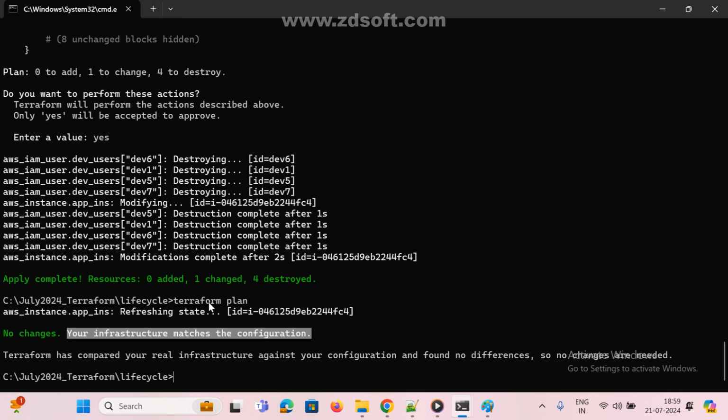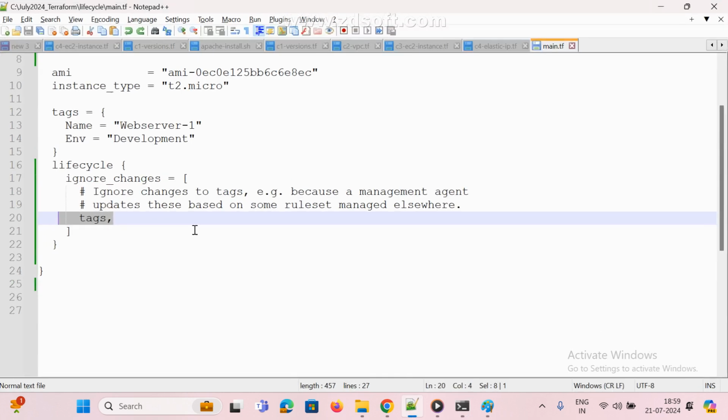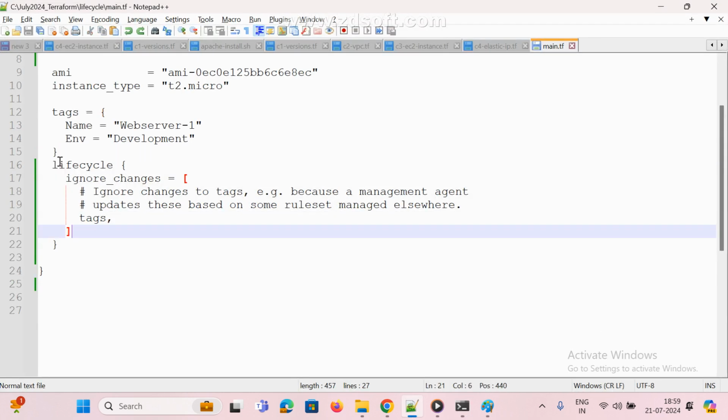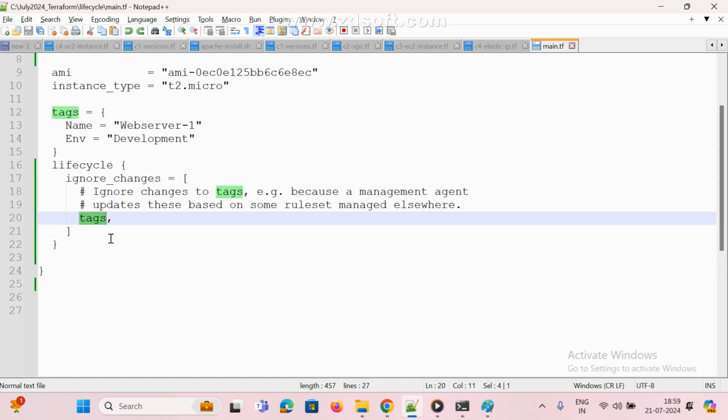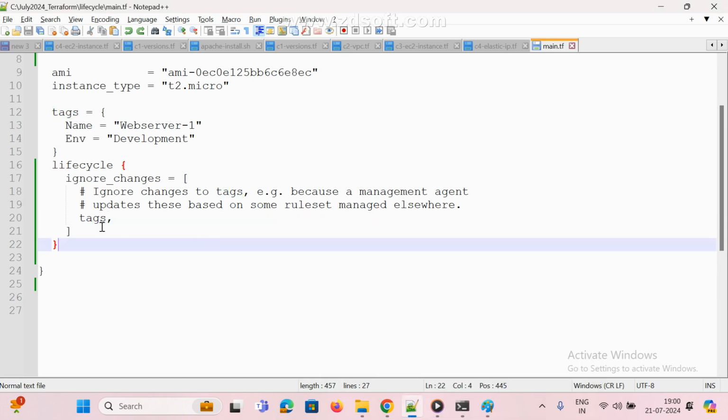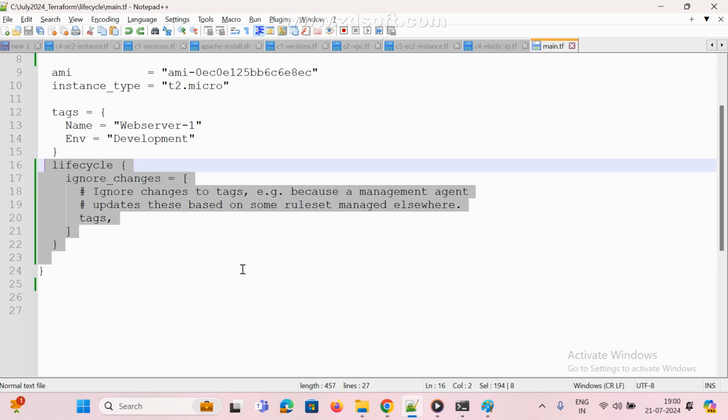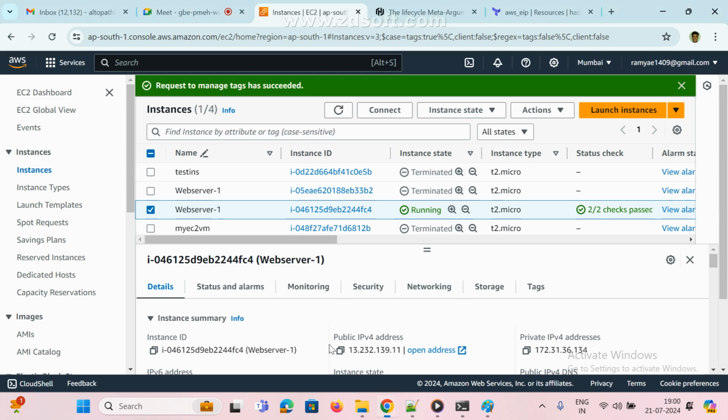But if I run my Terraform plan, it is showing no changes because of this line, ignore changes. Ignore changes means if any changes happen in my infrastructure, don't consider, only tags. Only tags. Apart from this, if you modify anything, again it will show. Only tags are considered. Ignore it. Now see here, no changes it is showing. I hope you got it right. Clear? Anyone any doubt here? Ignore changes.